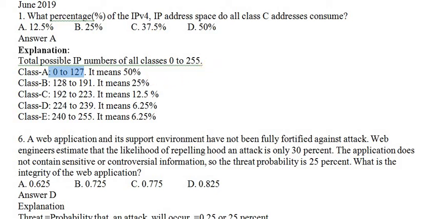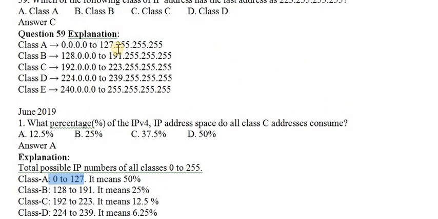So here, previously we discussed this one. We will be having 0.0.0.0 to 255.255.255.255. These are the number of IP addresses, which means 2 power 32 IP addresses. From this, 2 power 16 IP addresses can be class A, that is 50%. Like that, class B is nothing but this 50%, in the sense that from this we are adding 64.